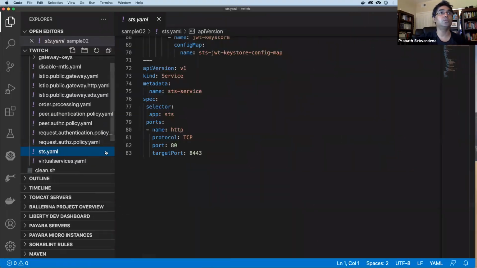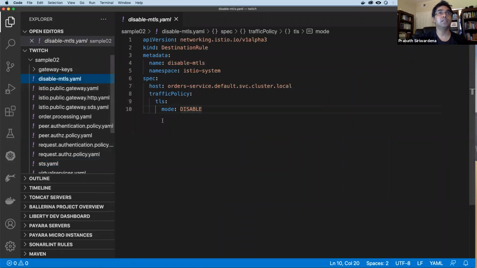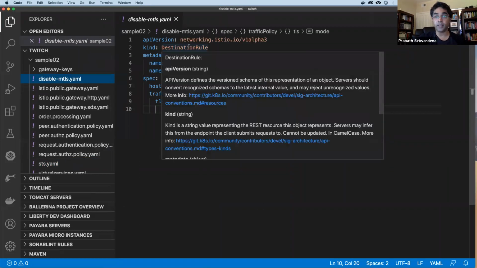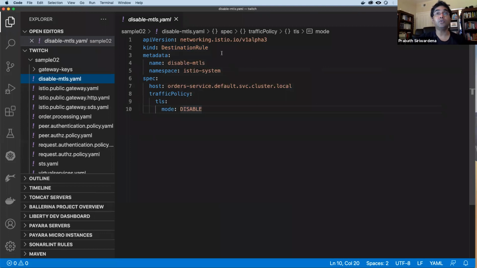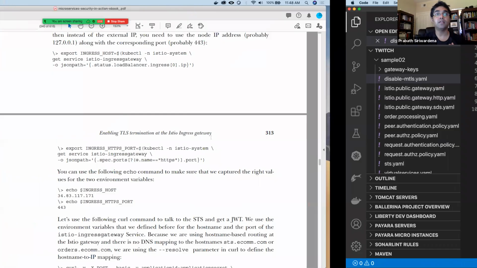You go to the destination rule definition. If you look here, we apply this destination rule to the Istio system namespace. That means this rule will be applicable to any request generated from the Istio system namespace, and only if those requests are going to the orders microservice in the default namespace. This is the fully qualified name of the order processing microservice. And what should you do? It's a traffic policy, disable MTLS, right? So let's apply this policy.